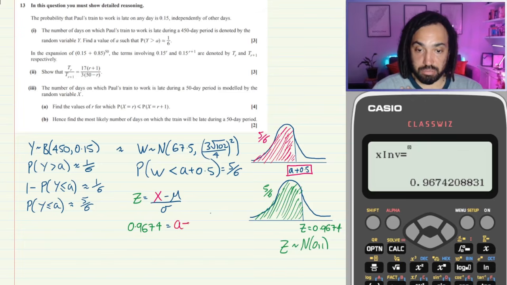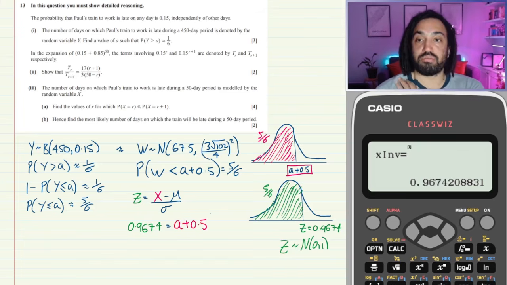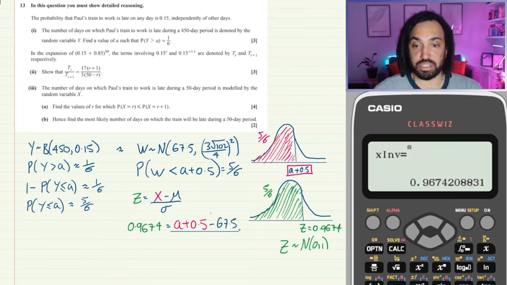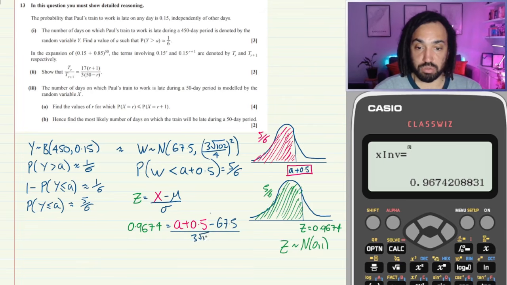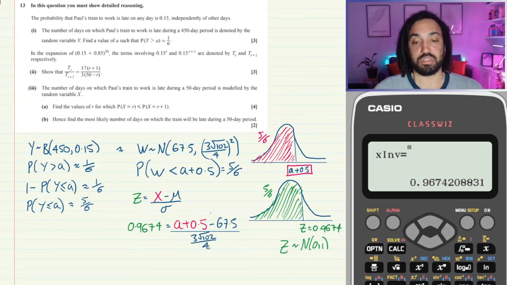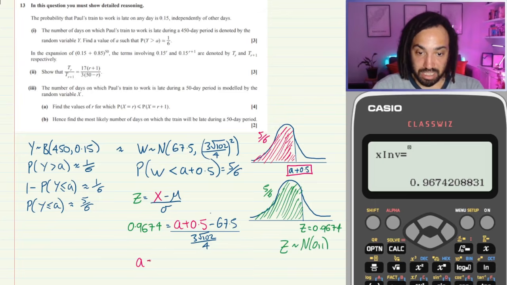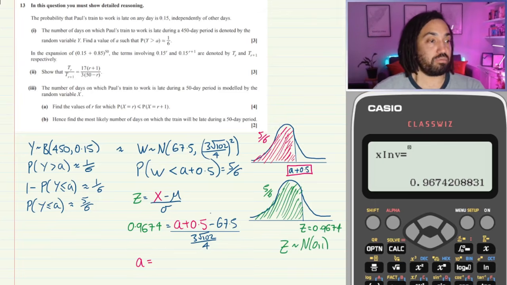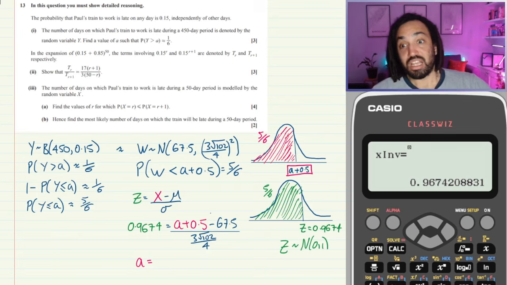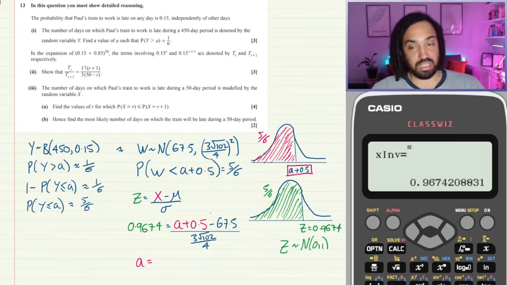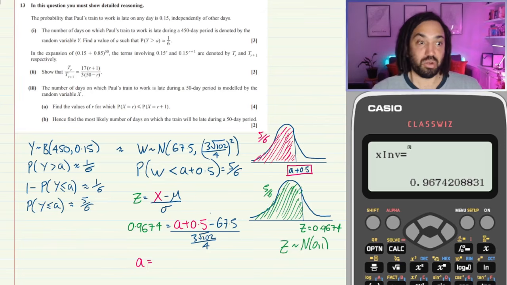So that is a plus 0.5 minus mu, which we said was 67.5, all over the standard deviation, which is 3 root 102 over 4. Lovely. Okay, so we can find the a value, which is going to give us an area of 5/6 to the left in this normal approximation of the binomial.